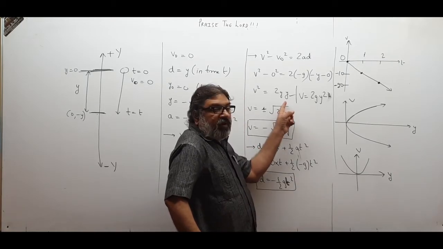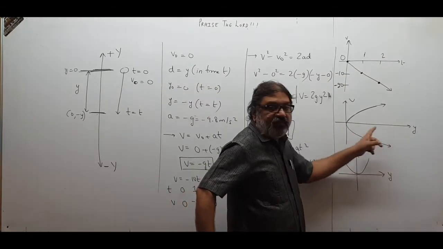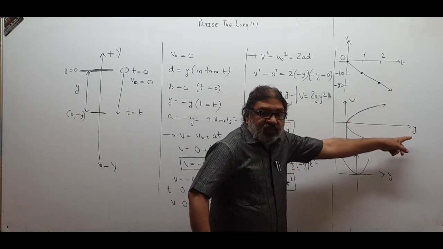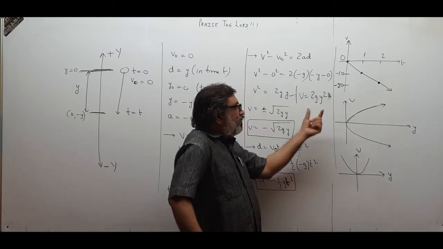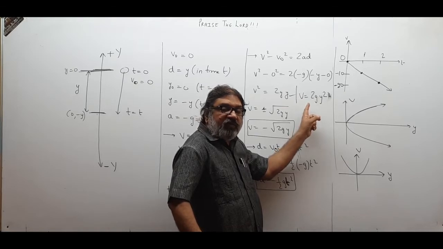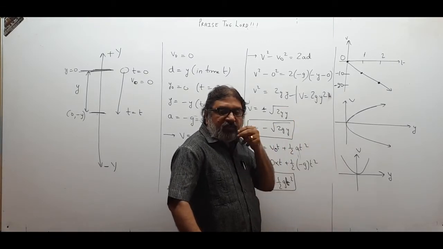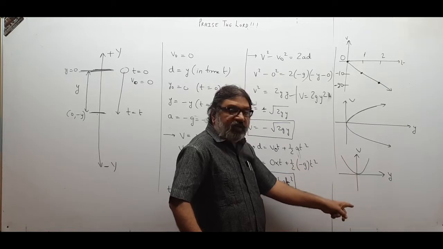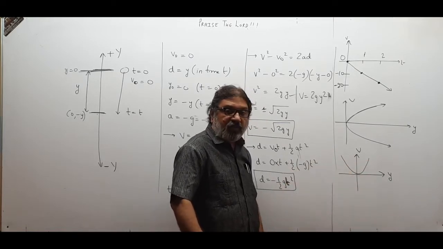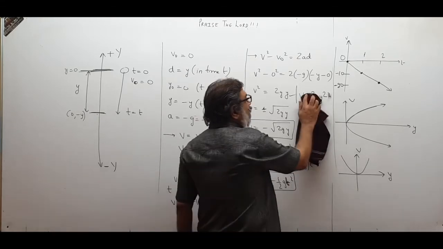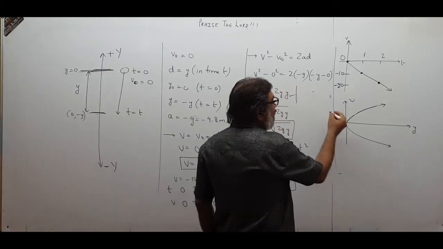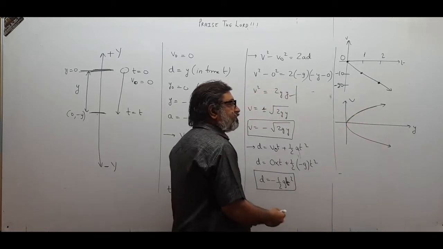Right now here y has power 1 and y is plotted on the x-axis. So the graph is symmetric about the y-axis. In the other case, v has power 1, so on whatever axis v is plotted, the graph would be symmetric about that. Here v is plotted on the y-axis, so the graph is symmetric about the v-axis. Please remember this point, children, how to draw the parabola and judge which graph will come. Don't draw this graph like this, it will be wrong, it should come like this.